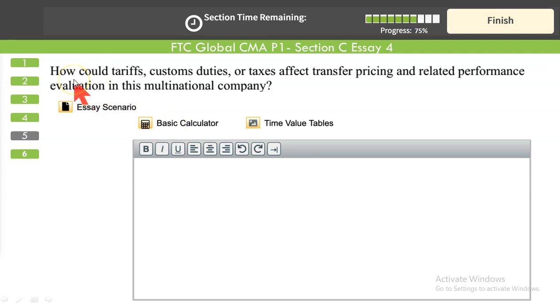Okay, next is, how could tariffs, custom duties, tariff is like a tax on imports. When you buy something from a foreign country, your home country charges certain taxes on that import in order to discourage the import, in order to support the balance of payment. So how could tariffs, custom duties, or taxes affect transfer pricing and related performance evaluation in this multinational company?